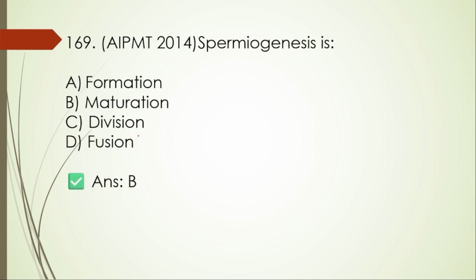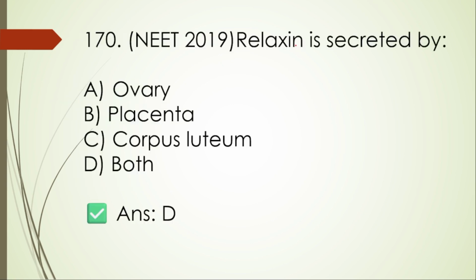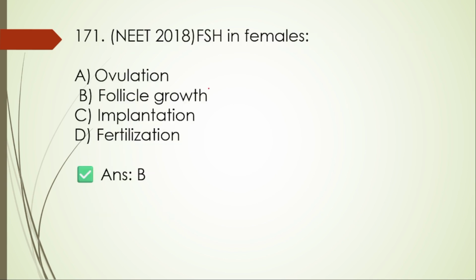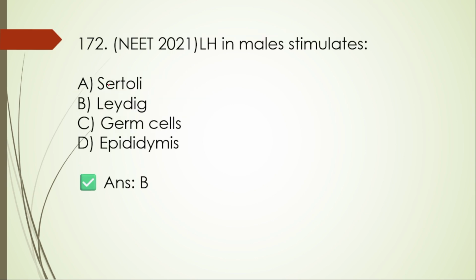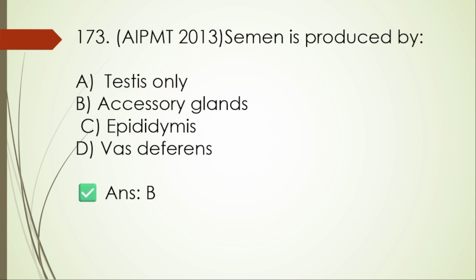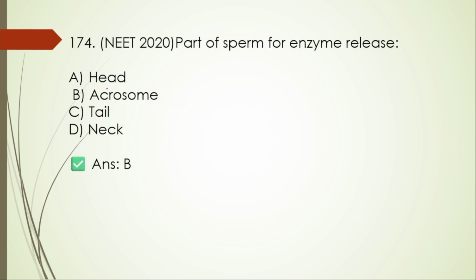Spermatogenesis, it is a formation, maturation, division and then fusion. So it is the maturation. 170. Relaxin is secreted by ovary and then placenta. So we will go with the option D. 171. FSH in females is used for the follicle growth. 172. LH in the males stimulates Sertoli, Leydig, germ cells and epidermis. So it is for the Leydig cells. Semen is produced by testes, accessory glands, epididymis, vasa deferens. The right option is B.